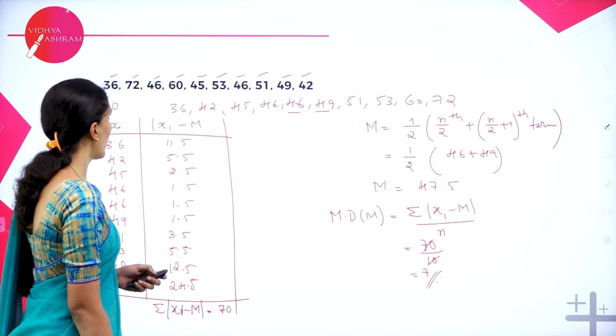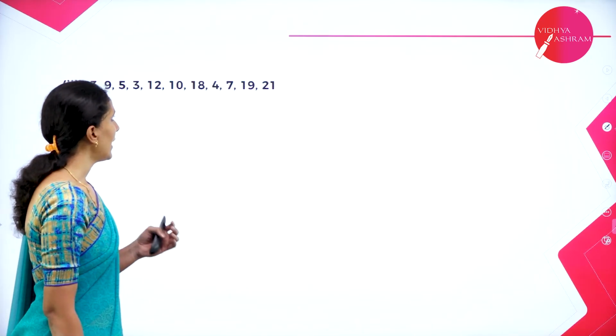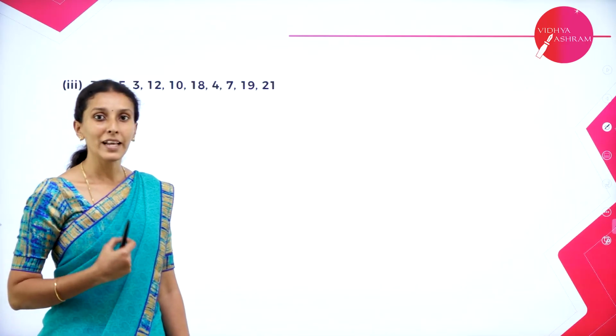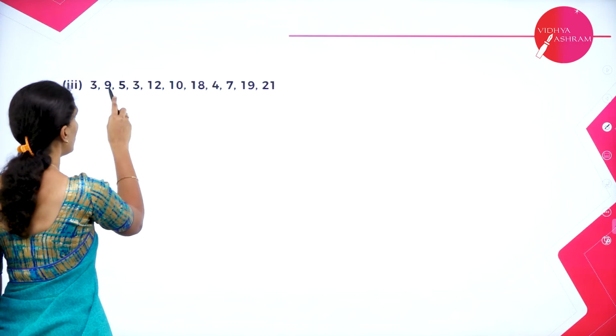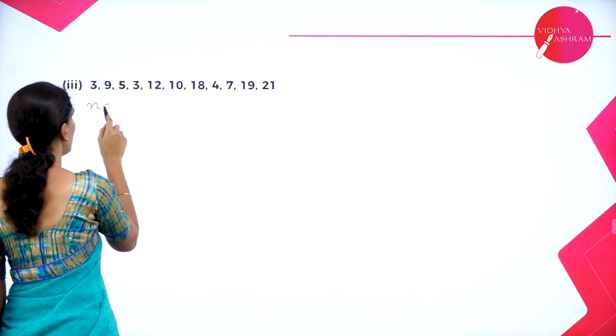Let's look at the next one. 3, 9, 5, 3, 12, 10, 18, 4, 7, 19, 21. So how many observations do we have? 1, 2, 3, 4, 5, 6, 7, 8, 9, 10, 11. So n is equal to 11.